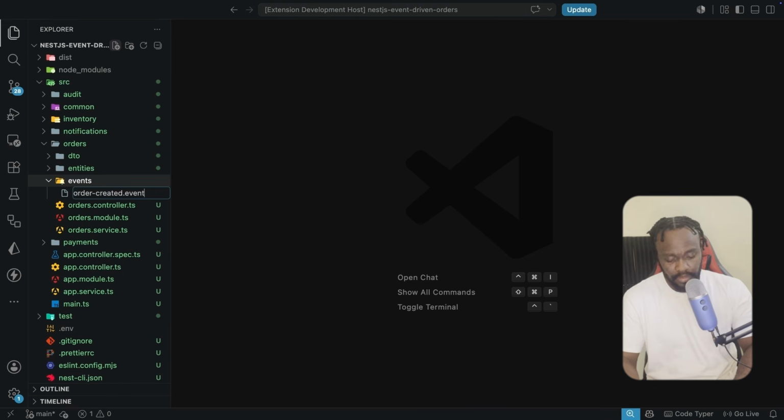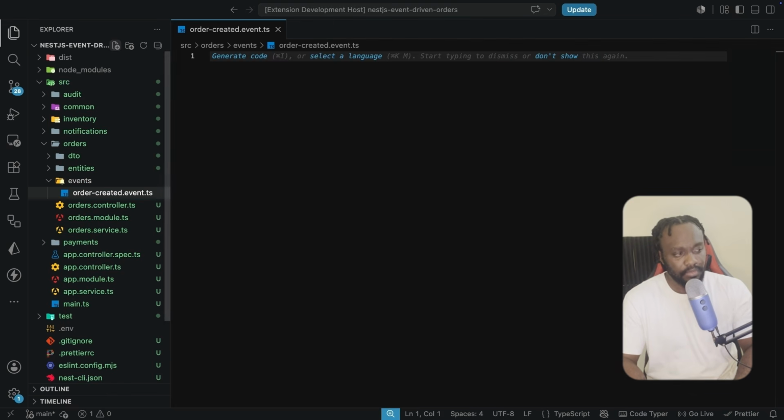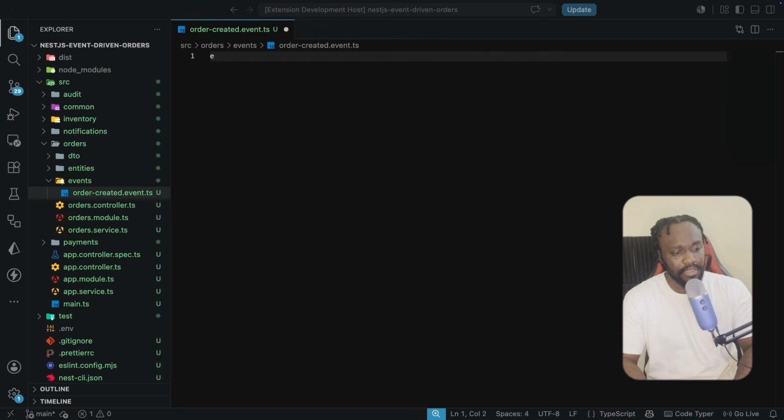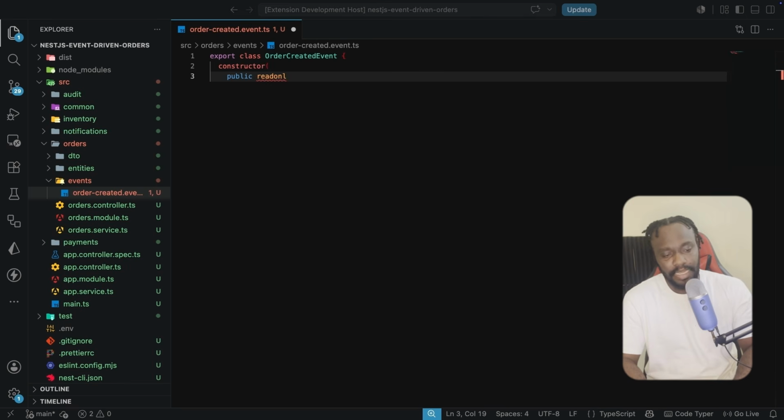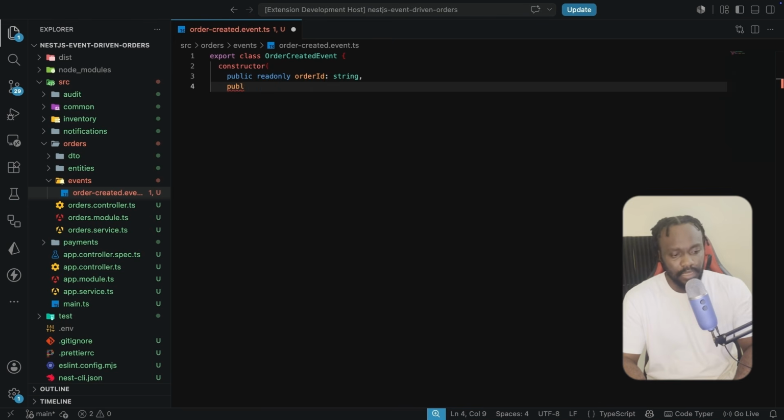order-created.event.ts. So let's have the class definition. We are going to be exporting this class. This is the OrderCreatedEvent class. And here in the constructor, we're going to have the public readonly orderId. So we're going to pass the properties individually like this. Also the userId, which is of type string.